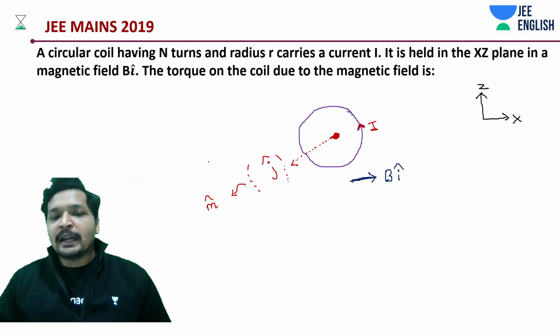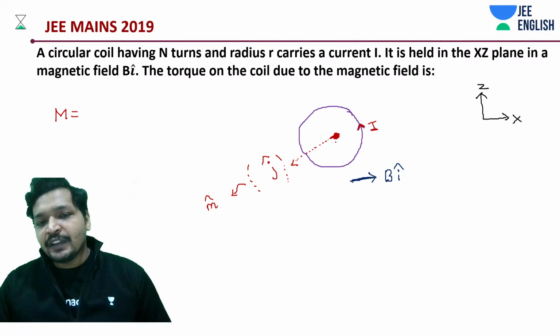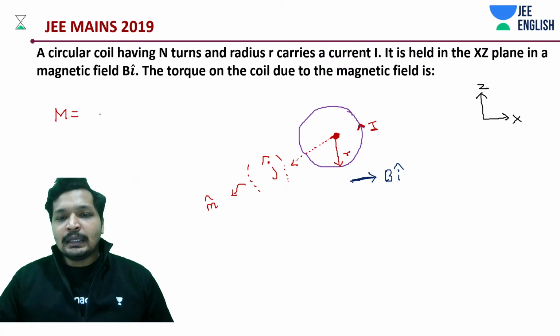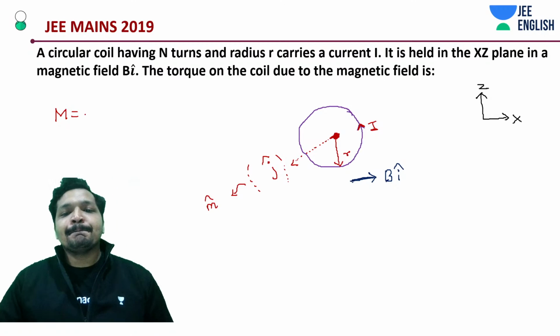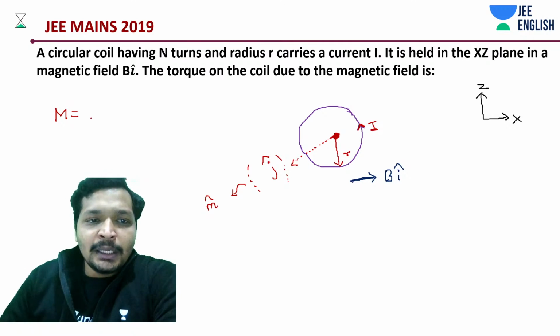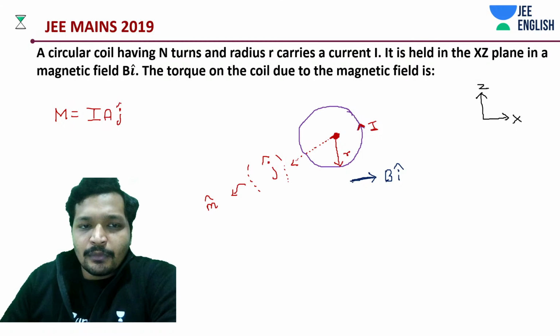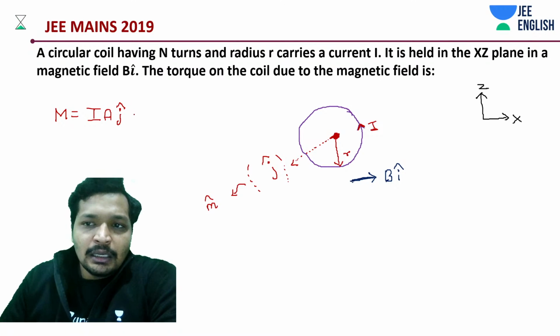What is the value of magnetic moment in this case for this coil having radius R and carrying current I in the x-z plane? It's going to be current into area into j cap. It's lying in the x-z plane.